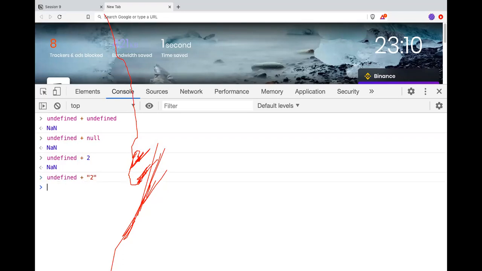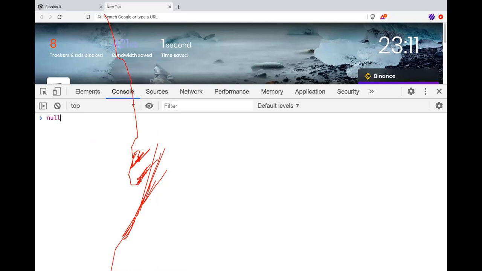Okay, it already printed. Why? Because it got concatenated with a string. Understood? One of the values is a string, right? So the JavaScript engine took precedence here, the string took precedence. That 2 is a string, that means all of the values should be strings, and that is why you are now seeing undefined 2.